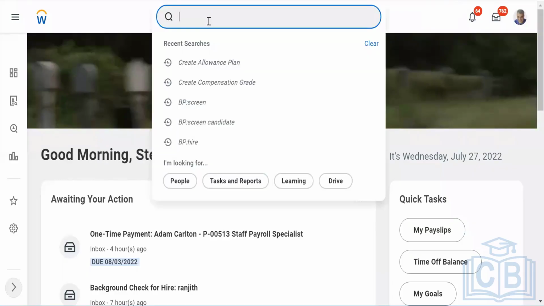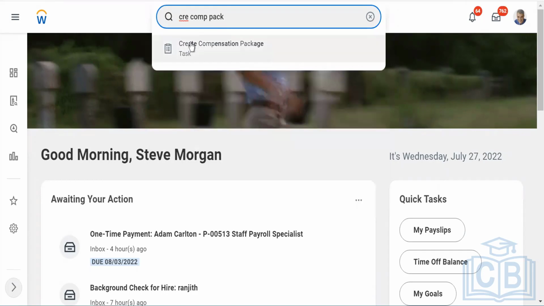Okay, so let's try to create a package. So the task is to create a compensation package.